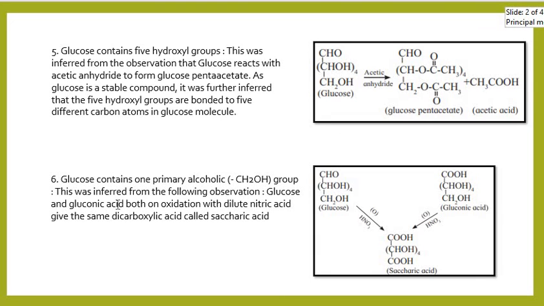And the last reaction is where one alcoholic group is the primary alcoholic group, which will be proved by the reaction with a strong oxidizing agent. When it is heated with a strong oxidizing agent like nitric acid, the primary alcoholic group will also be turned into COOH group, and saccharic acid will be formed. If we take gluconic acid, where the CHO group is already oxidized to COOH group, with the help of HNO3 the primary alcoholic group will be oxidized to give 2 carboxylic acid groups in a molecule, which is called saccharic acid.